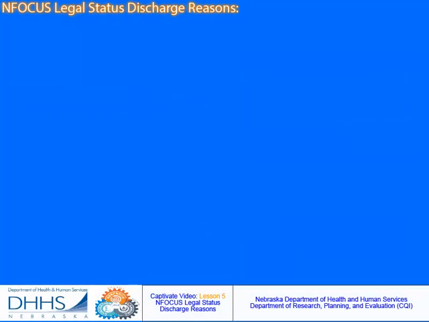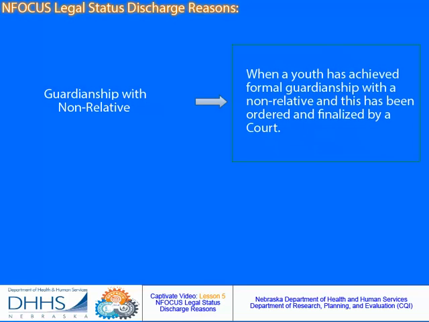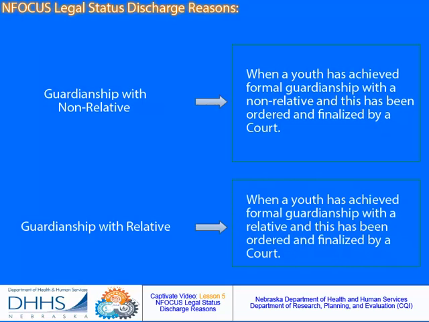The next discharge reason is guardianship with non-relative, which is defined as when a youth has achieved formal guardianship with a non-relative and this has been ordered and finalized by the court. The next reason is guardianship with relative, which is defined as when a youth has achieved formal guardianship with a relative and this has been ordered and finalized by the court.